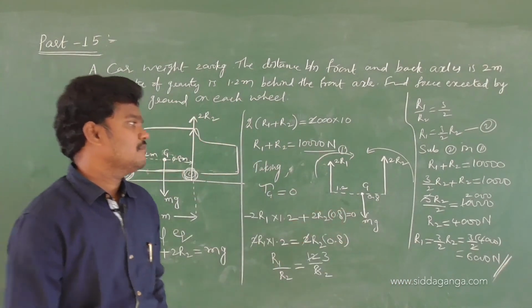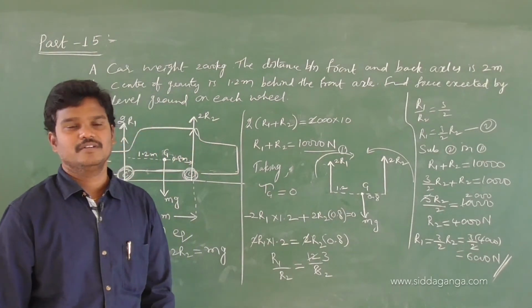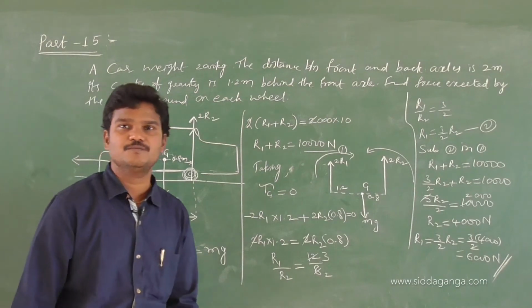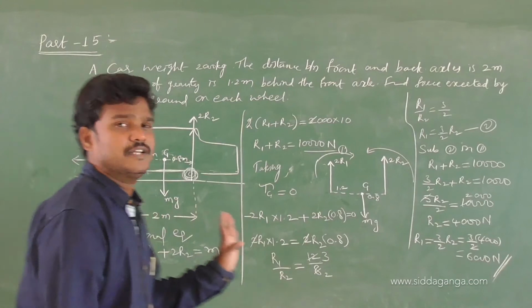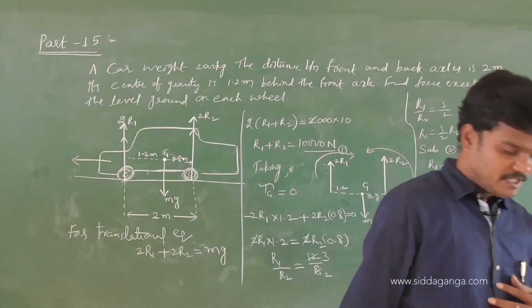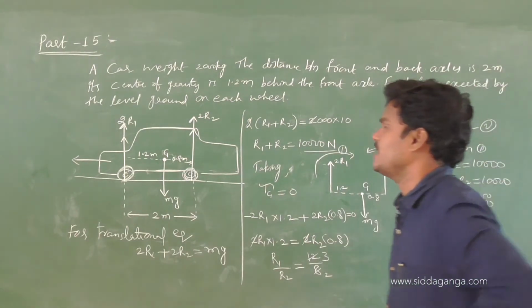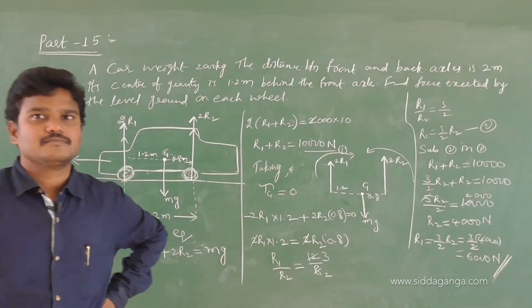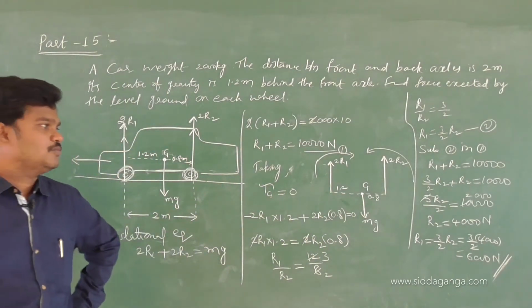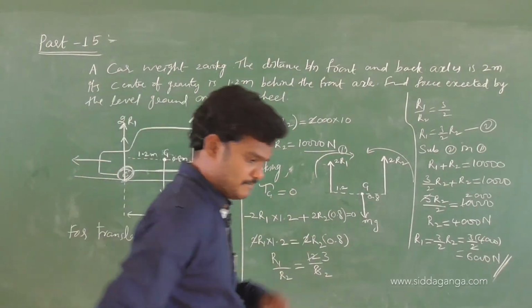Now, each front wheel reaction is 6000 Newton. Each back wheel reaction is 4000 Newton. Simple: translational equilibrium gives one equation, rotational equilibrium gives one equation, and solve the two equations, you will get the answer. The same question is there in NCERT, maybe the data may or may not be the same. Some good questions are there, ladder questions. We will try one more question, a ladder problem.